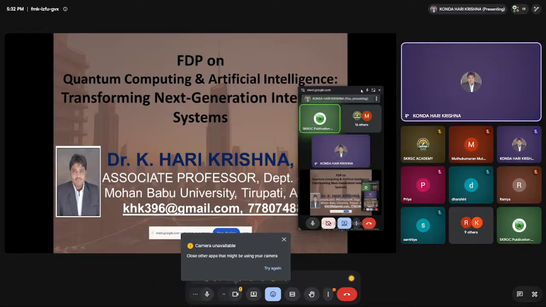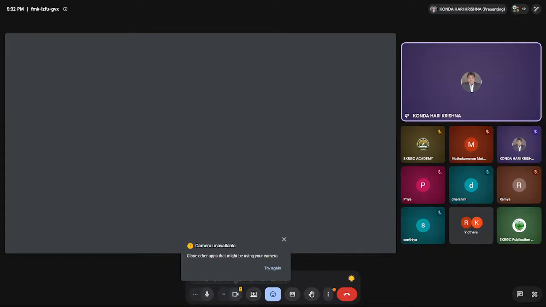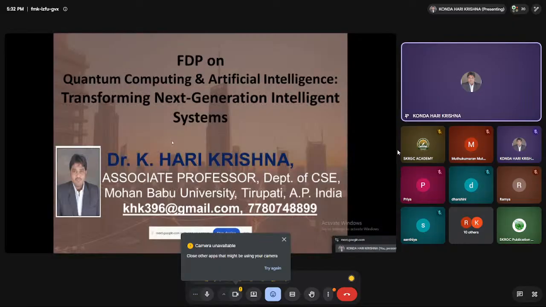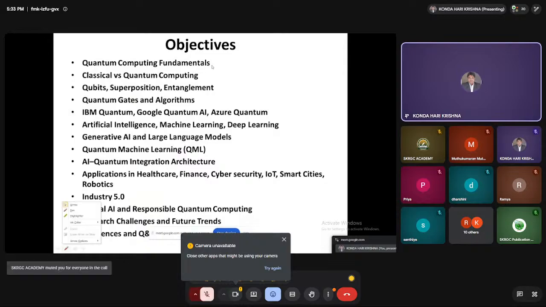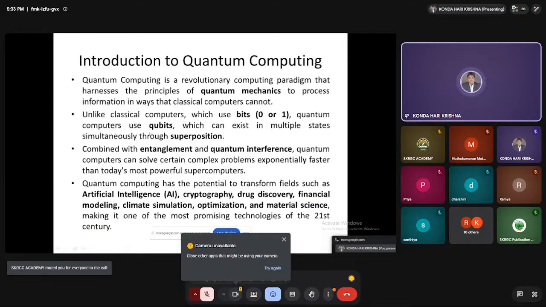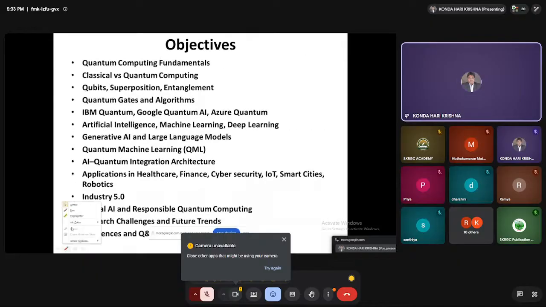First, the objectives of our main FDP are quantum computing fundamentals, classical versus quantum computing, qubits with superposition and entanglement, and quantum gates and algorithms.